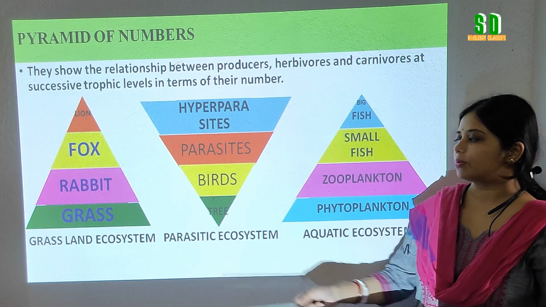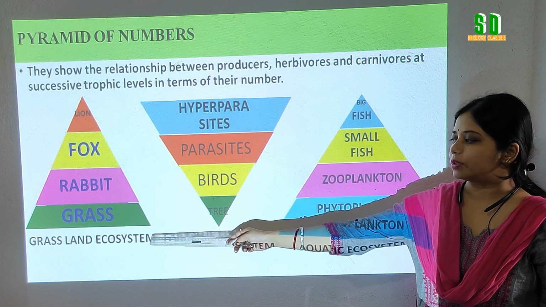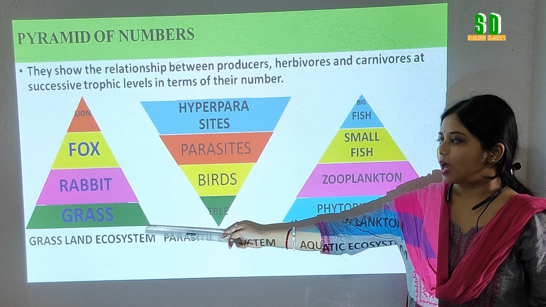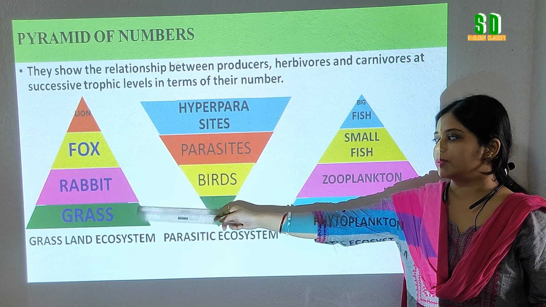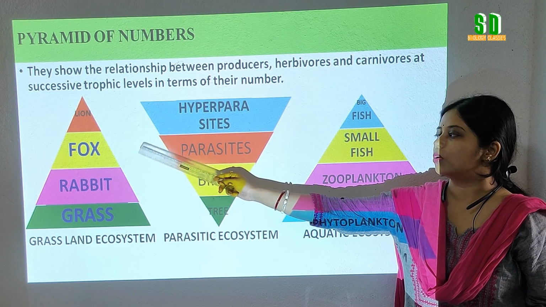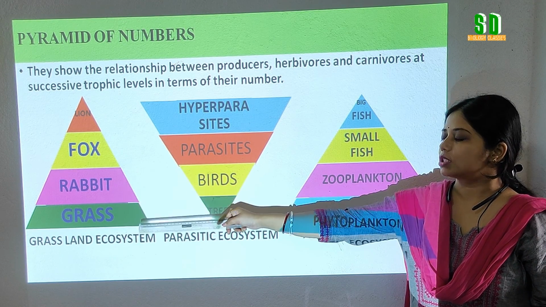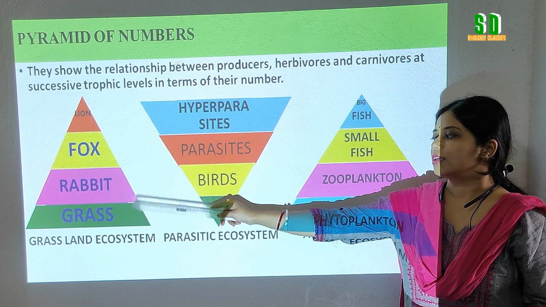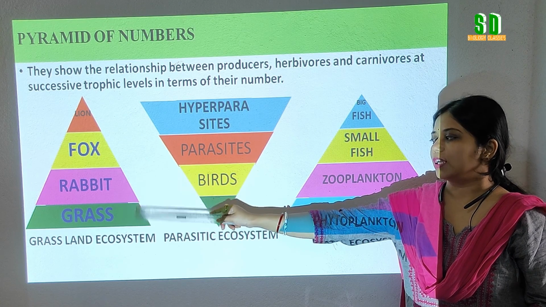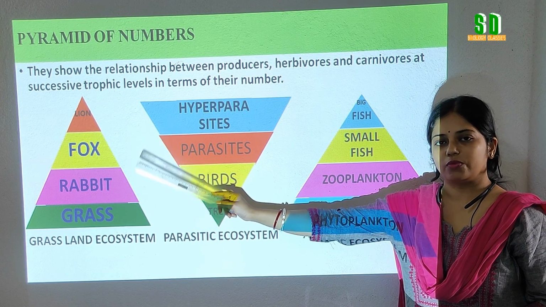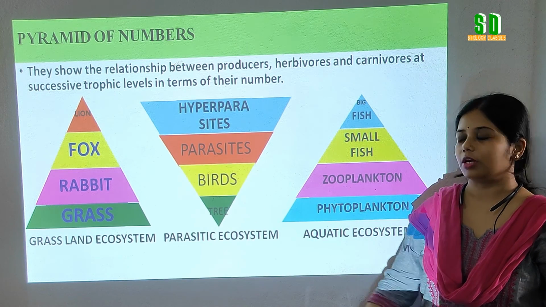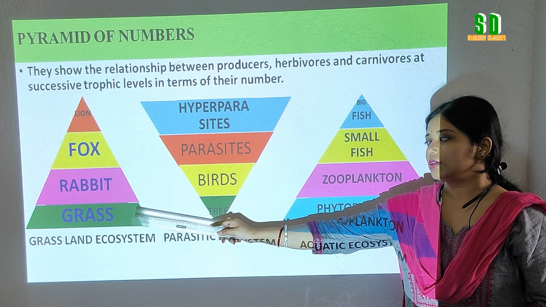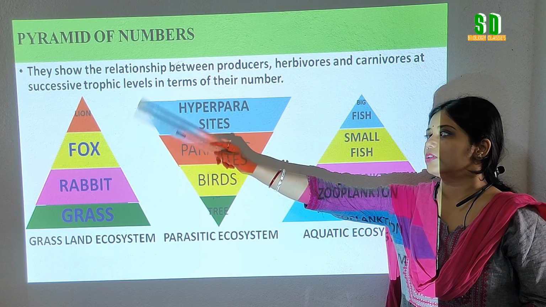In case of grassland ecosystem, the first trophic level is occupied by the producers, their number is maximum, and then the second trophic level is occupied by the herbivores, and the third trophic level is occupied by the carnivores. In this way, if we follow the ecological pyramid of number, gradually at each trophic level their number will be decreased from one trophic level to another trophic level. So the maximum number of organisms is at the first trophic level and the minimum number of organisms in the fourth trophic level.